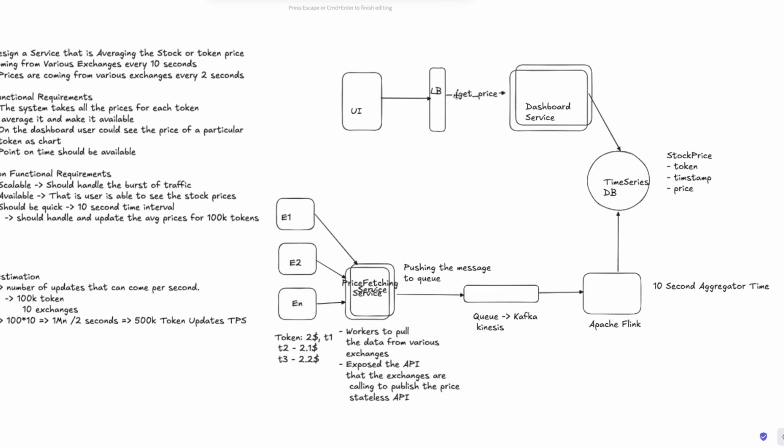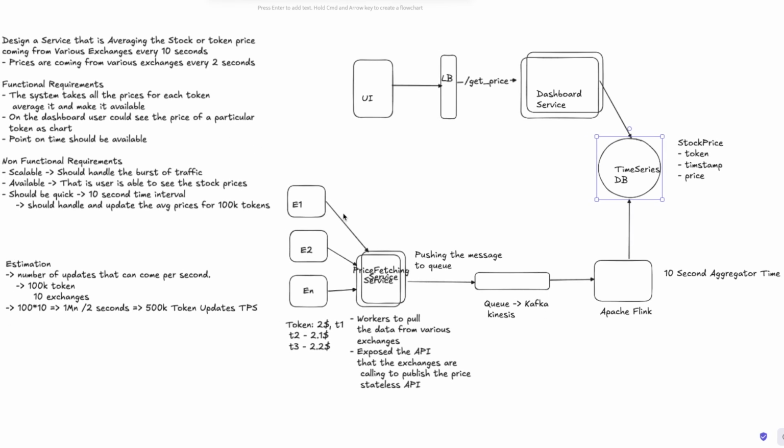We have an API here that is a load balancer. This dashboard service is just talking to the time series DB, which could be InfluxDB or anything. Right now, there is only one primary DB. Point in time data should also be available. I think get price handles range queries and also point in time data, which is basically for the current time. So the functional requirements are fixed.